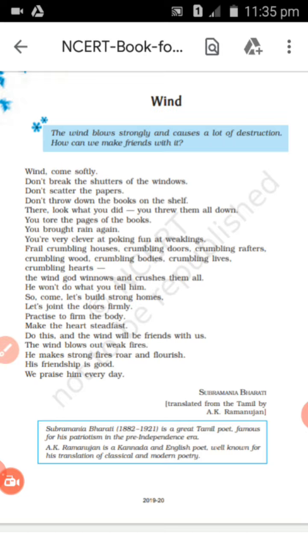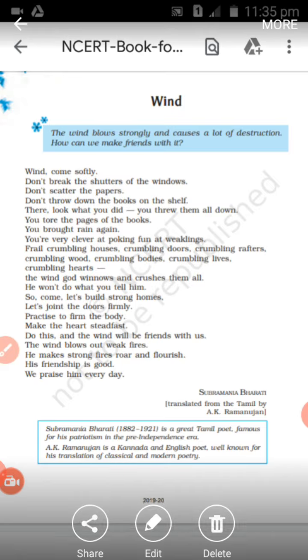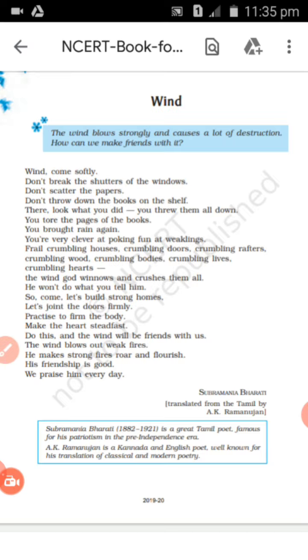Now personification. As I have already discussed, the wind has been personified throughout the entire poem, isn't it? Wind has been considered as a living entity. It has been given living characteristics. So the poet says that you tore the pages, you brought rain again, you are very clever, he makes strong fires, his friendship is good, he won't do what you tell him. So these are certain words and sentences which tell us that wind has been personified throughout this entire poem.